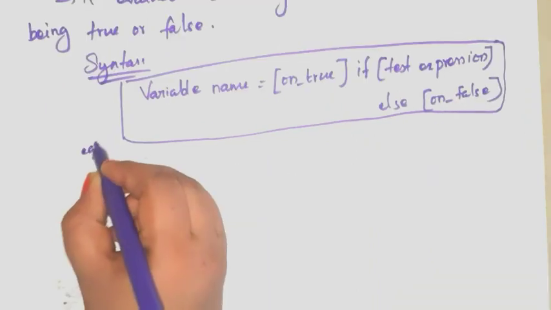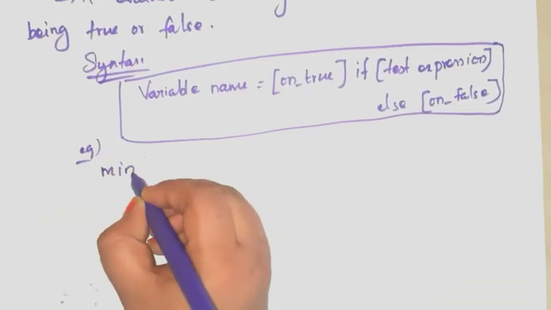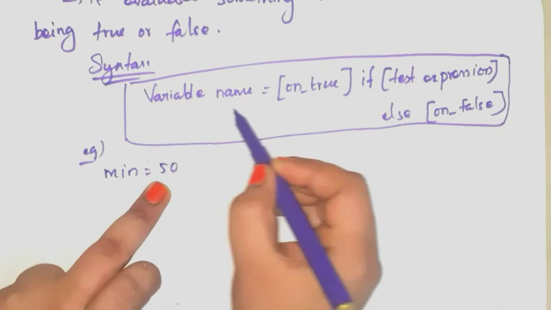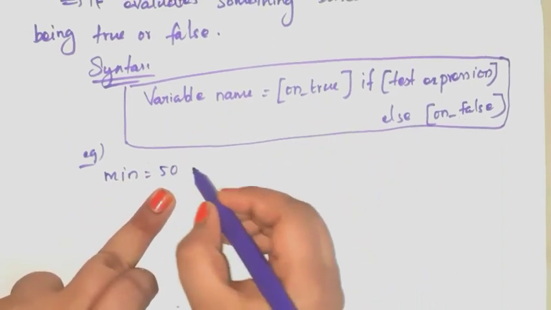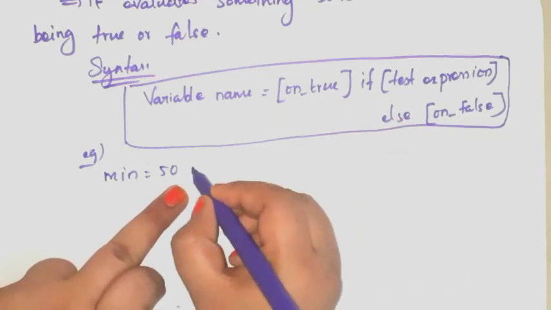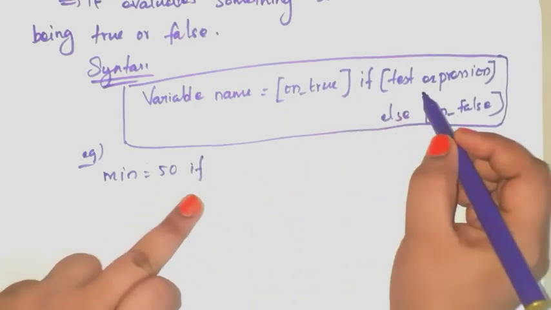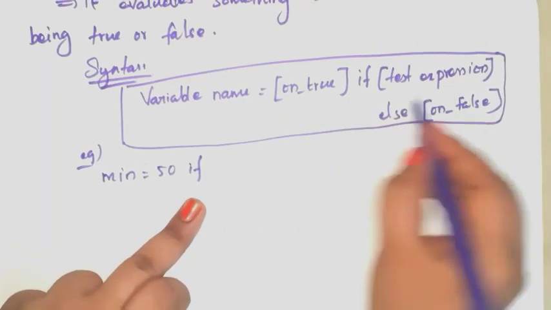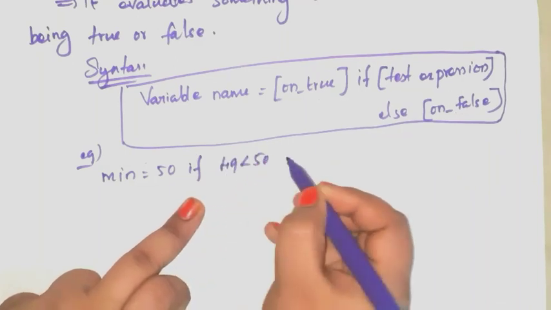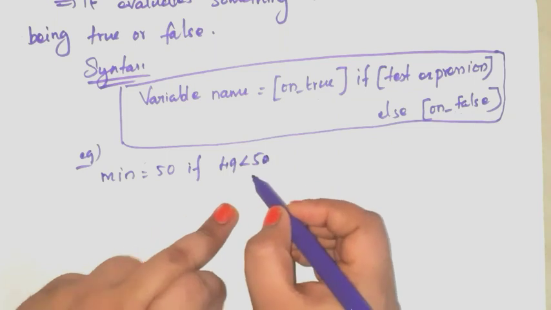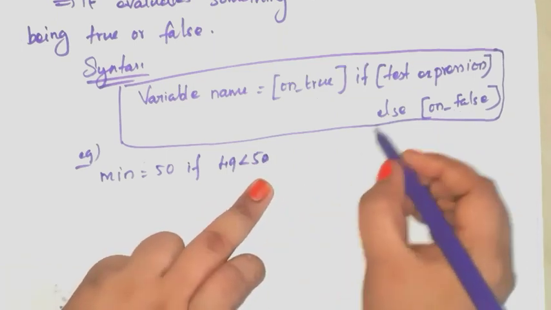For example, min is equal to 50. This is the variable name. This is the true value. And next write if. Next here write condition. Okay, text expression. 49 is less than 50. So this is the condition. Okay, next write else.